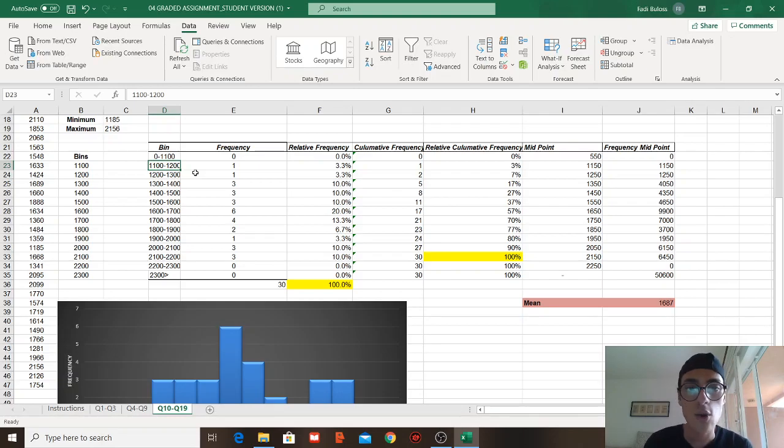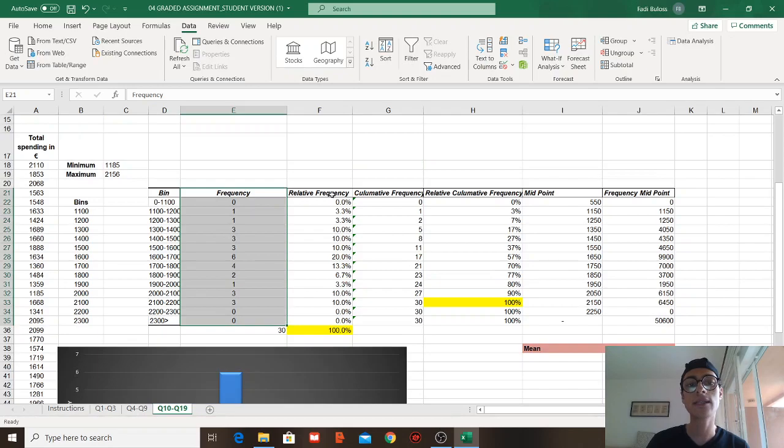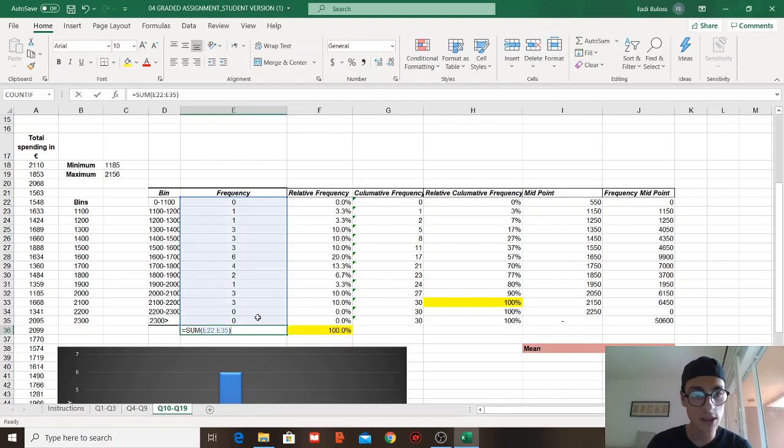Now, in that case, we need to start building. So we get the frequency. Then I started doing my relative frequency. Relative frequency is simply taking our frequencies. We need to first sum the frequencies. The sum of frequency is literally just the sum of those.